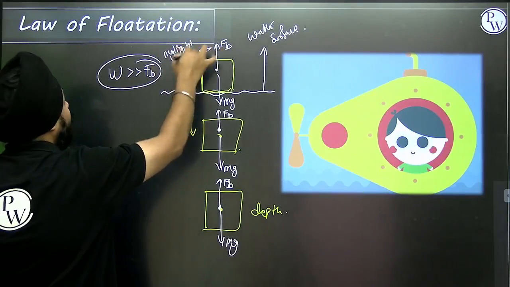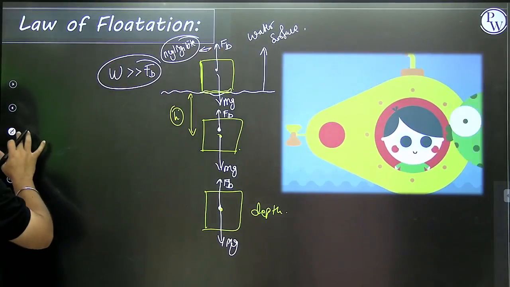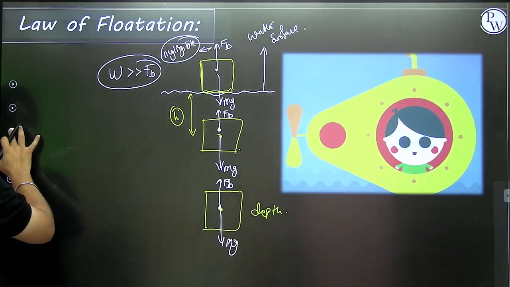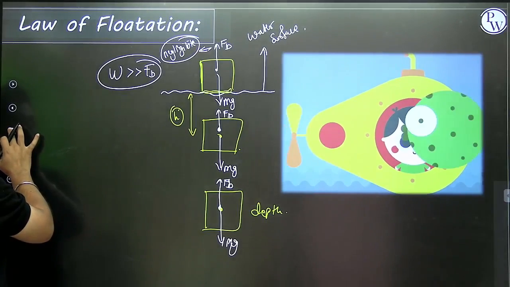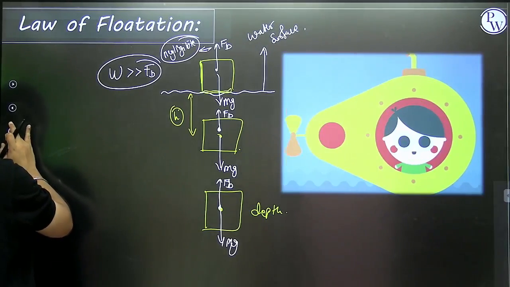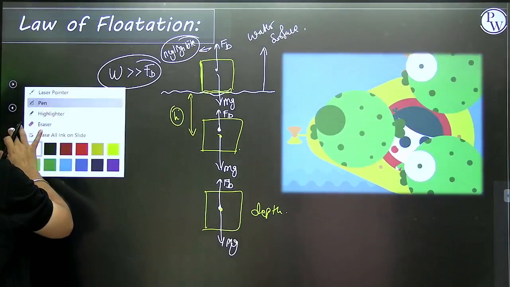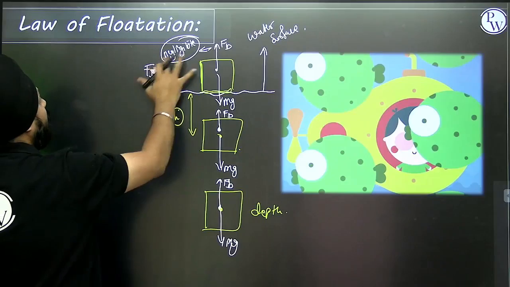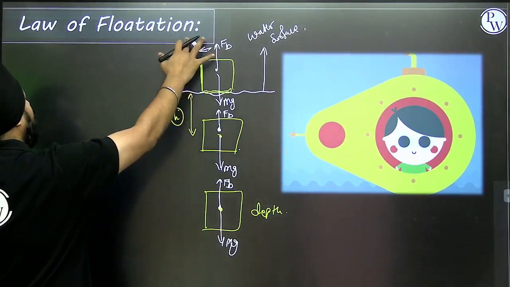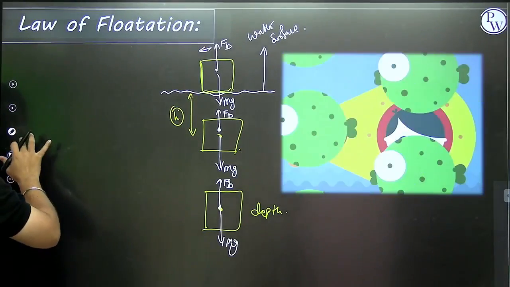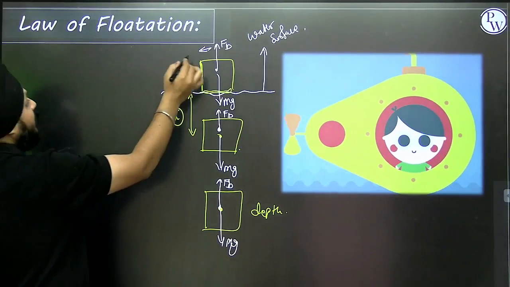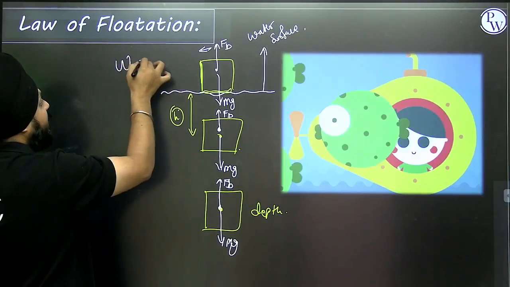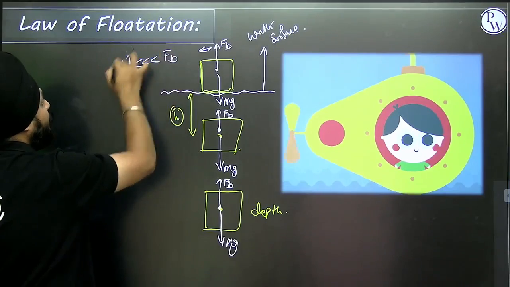Extremely sorry, just hold on. See, here the weight of the object is quite less than the buoyant force.